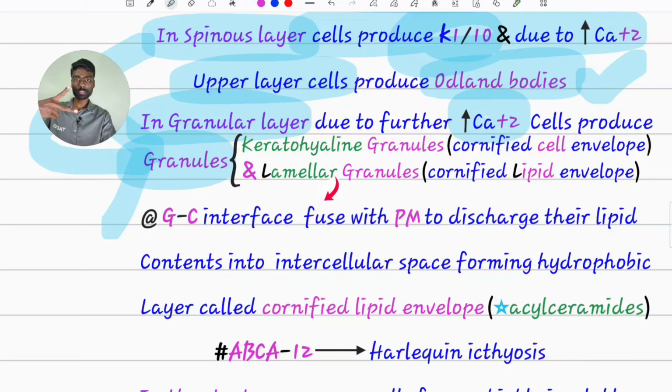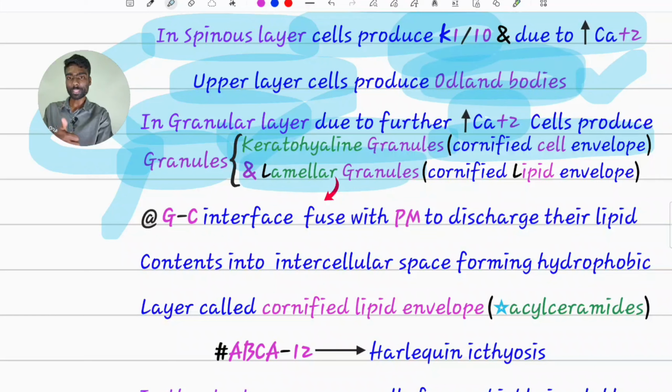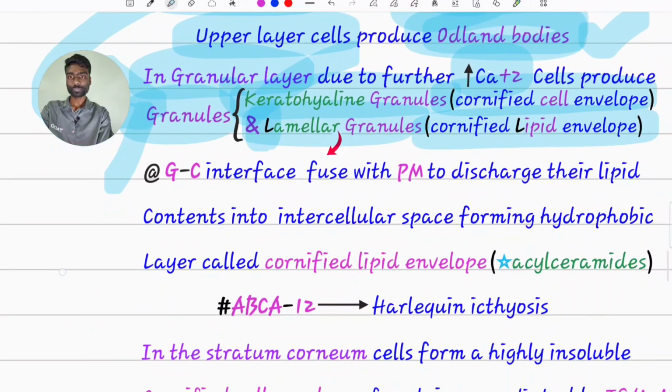Mainly two types. One is keratohyalin granules. Mainly these granules contain proteins which form the cornified cell envelope. And lamellar granules. These are nothing but Odland bodies only. They will produce lipids mainly. L for lamellar granules, L for lipids, forming the cornified lipid envelope.